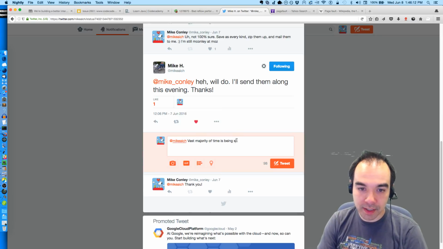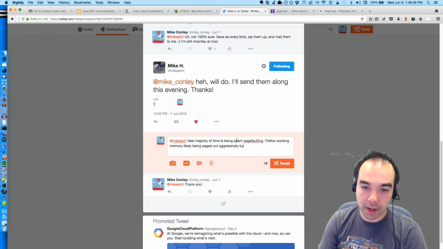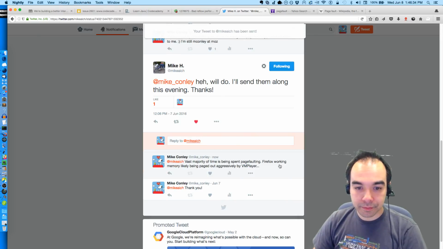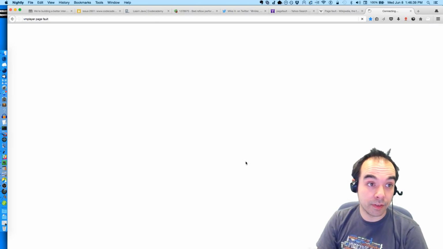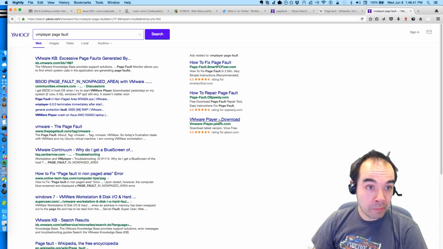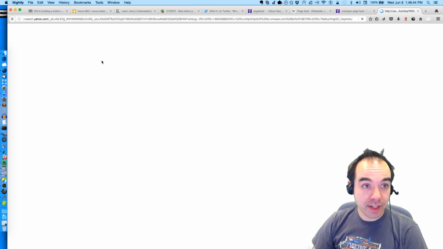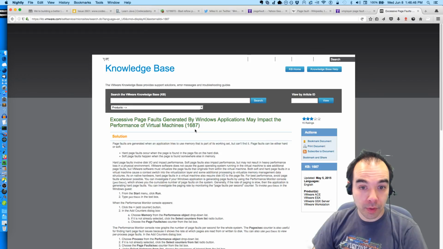Vast majority of time is being spent page faulting. Firefox working memory likely paged out. Likely being paged out aggressively by VM player. Let's see here. VM player page fault. Excessive page faults generated by Windows.